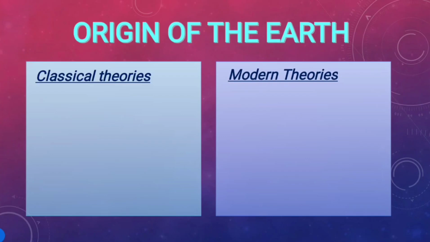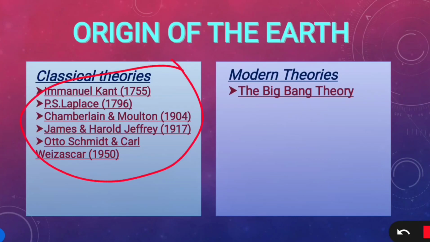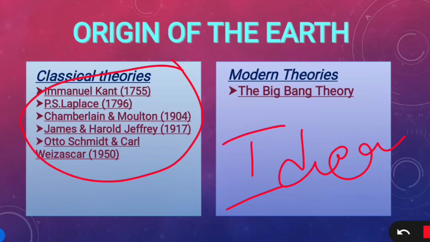All the classical theories were put forth by different philosophers and scientists like Immanuel Kant, P.S. Laplace, Chamberlain, Moulton, James Jeans, Jeffreys, Otto Schmidt and Carl Weizsacker. And the very popular argument regarding the origin of earth is the Big Bang theory, which is our modern theory. But modern scientists do not accept the early theories. But the early theories were very important for the development of the modern theories. They gave some ideas for those theories. So all early hypotheses helped to introduce our modern theories.